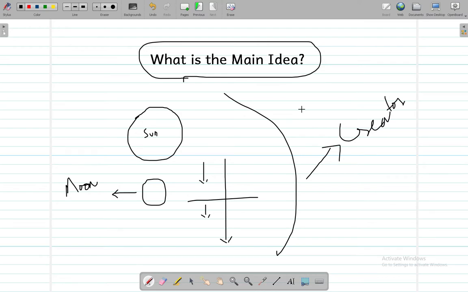So the main idea is that all these things you see around yourselves have been made by a creator, but not in vain. Like, it hasn't been made already when the world was created. It is a creation of a creator.